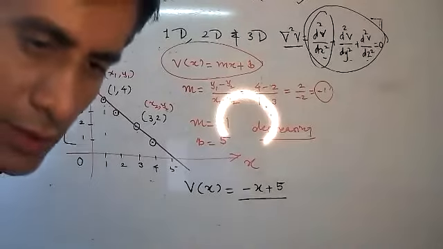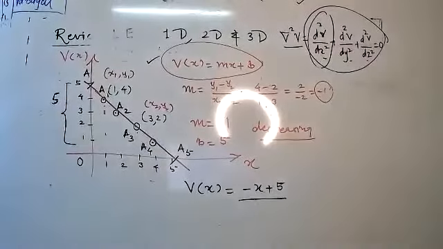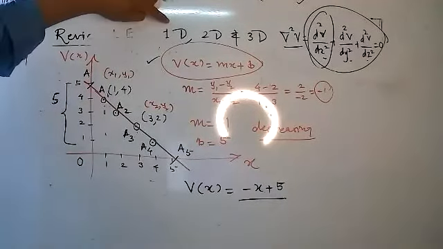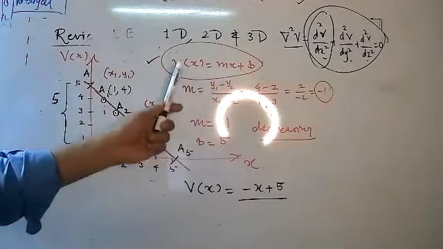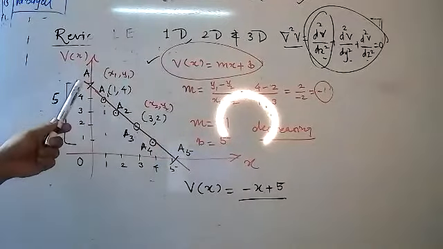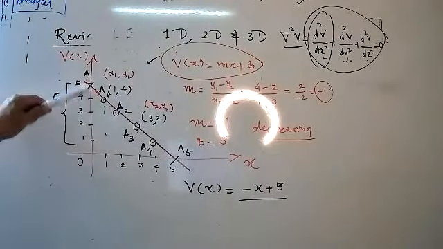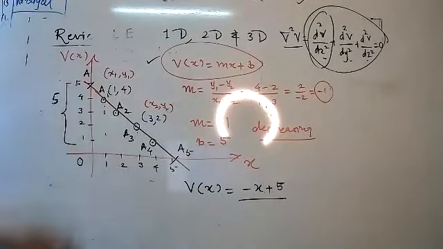Yes, sir. One minute, dear students. I will start based on the graphical behavior. You can write the conclusion. Related to the properties of Laplace equation in one dimension case, v of x equal to mx plus b is the general solution of Laplace equation, and v of x always depends upon the endpoints, that is a and a5, where a is the intercept on the y-axis and a5 is the intercept on the x-axis. This is one of the properties of Laplace equation in one dimension case.